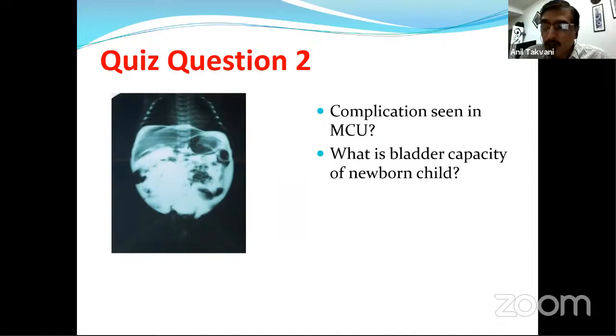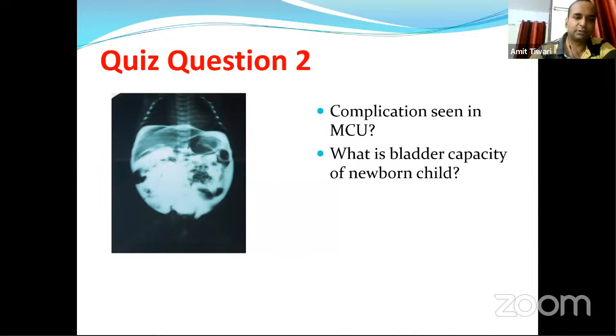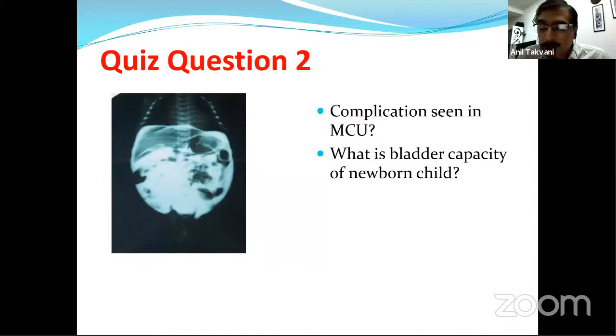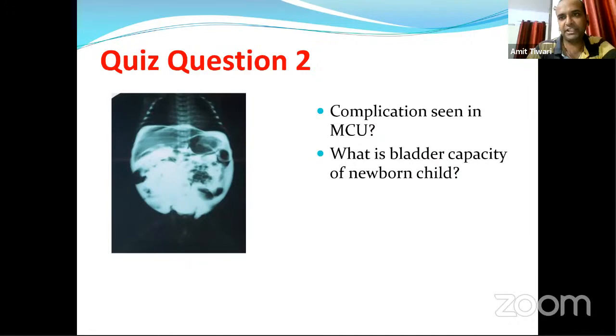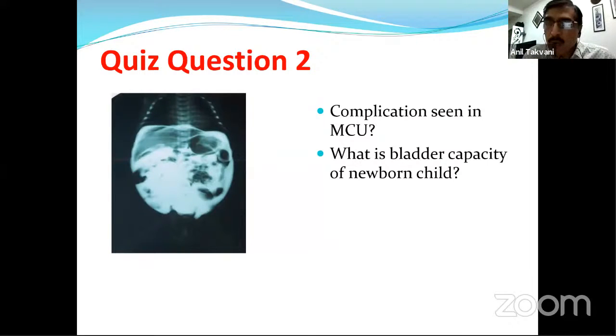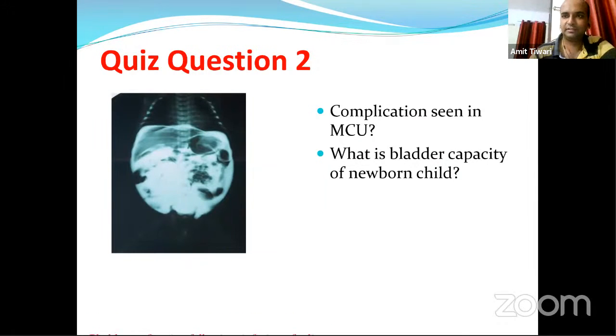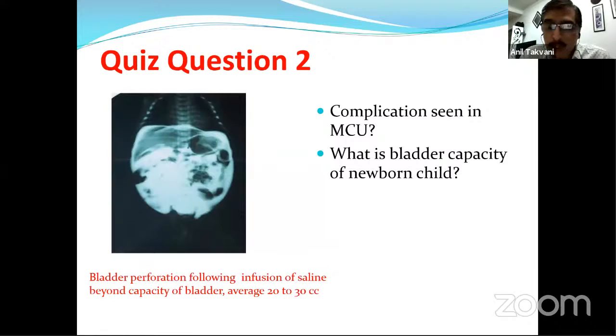Amit, can you tell me? Sir, there is a formula. Tell me. Age in years plus 2 into 30. Here it is a neonate. Sir, neonate is up to age 1 year. Up to 1 year, yeah. Age into 2.5 plus 38, sir. It's for infants. So what do you think roughly could be the capacity of the neonatal bladder? 50 ml approximately, sir.